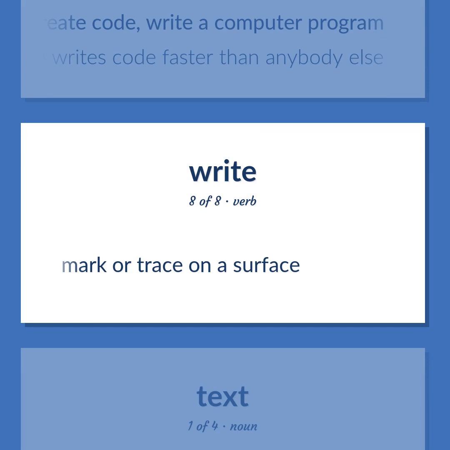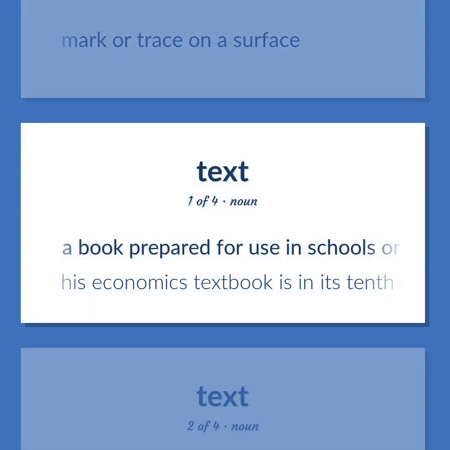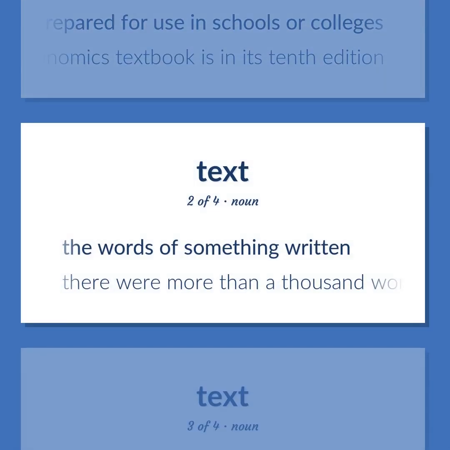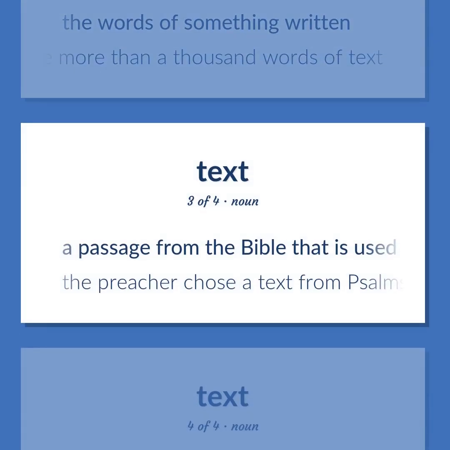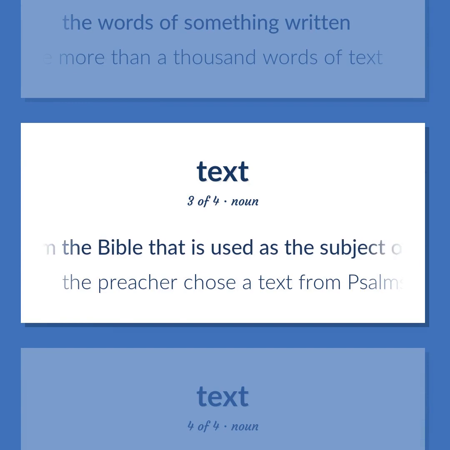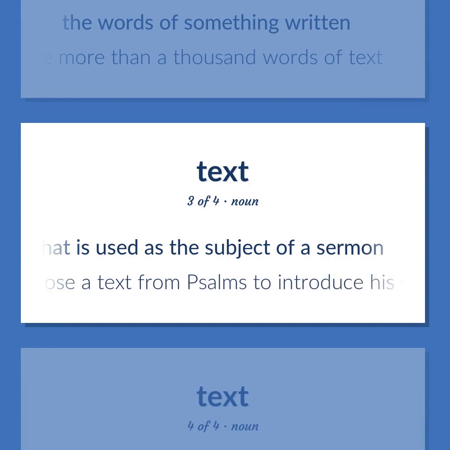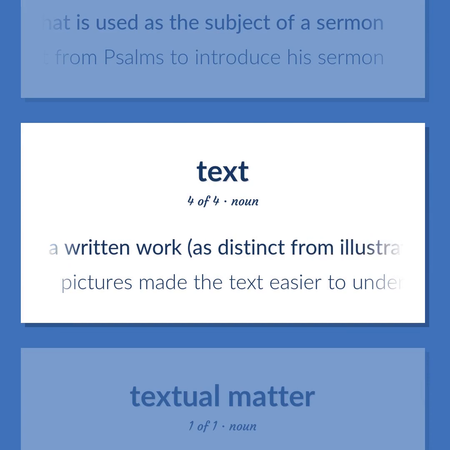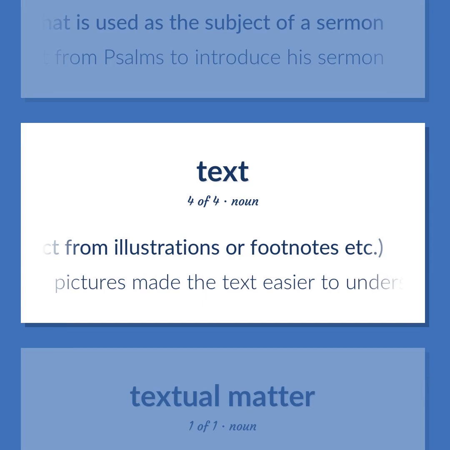Mark or trace on a surface. A book prepared for use in schools or colleges. His economics textbook is in its 10th edition. The words of something written. There were more than 1,000 words of text. A passage from the Bible that is used as the subject of a sermon. The preacher chose a text from Psalms to introduce his sermon. The main body of a written work, as distinct from illustrations or footnotes, etc. Pictures made the text easier to understand.